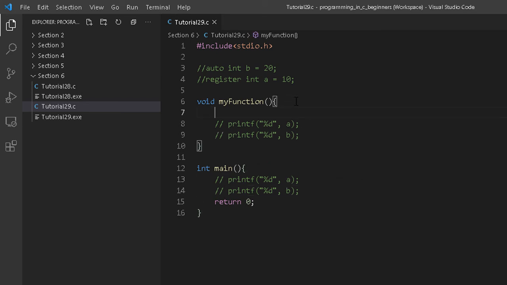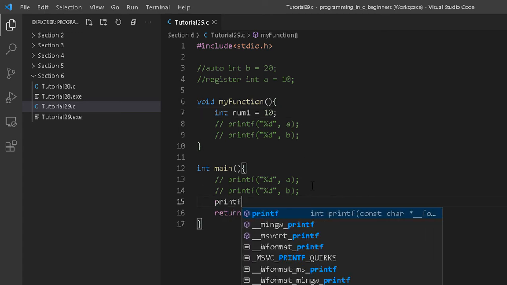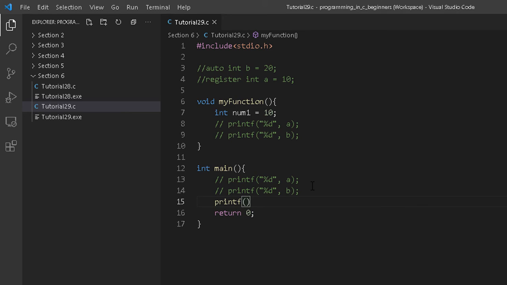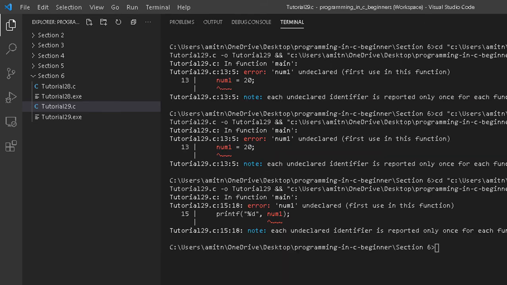So we know if we declare a certain variable, let me declare it as num1 inside a specific block, then definitely you can't access it outside that block, right? So let me try to access this num1 declared inside my function. And now when I try to run this, okay, definitely it will show me an error, right? Because num1 is not declared inside main, right? So it will show me this error.